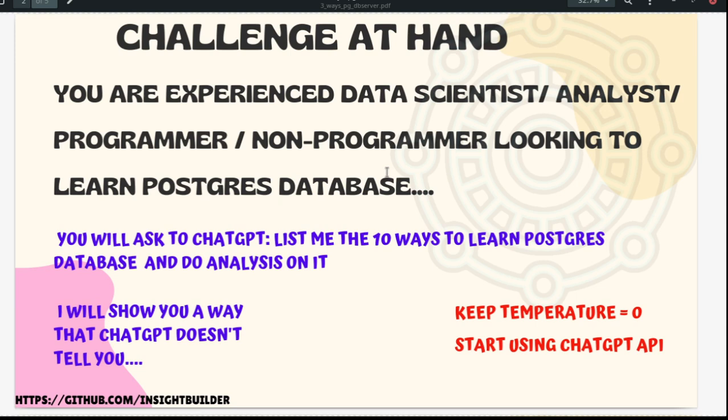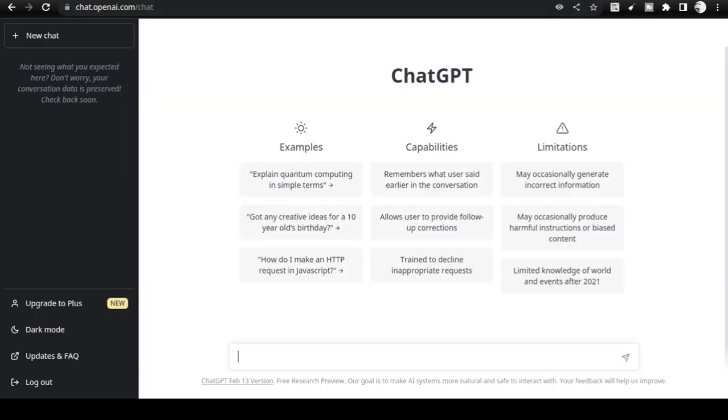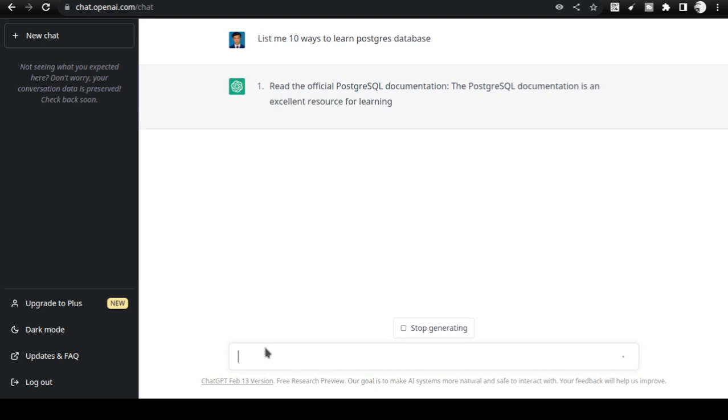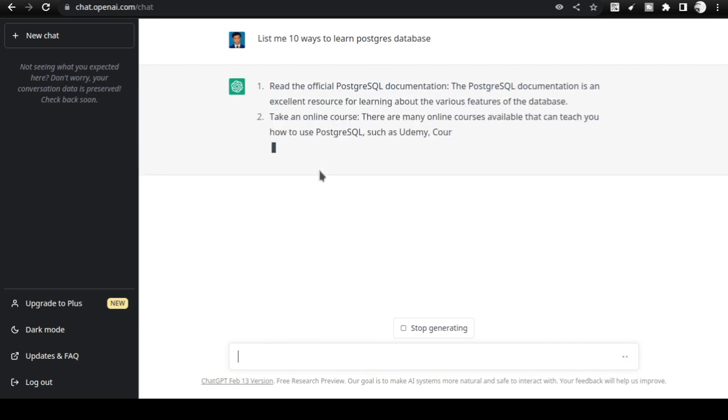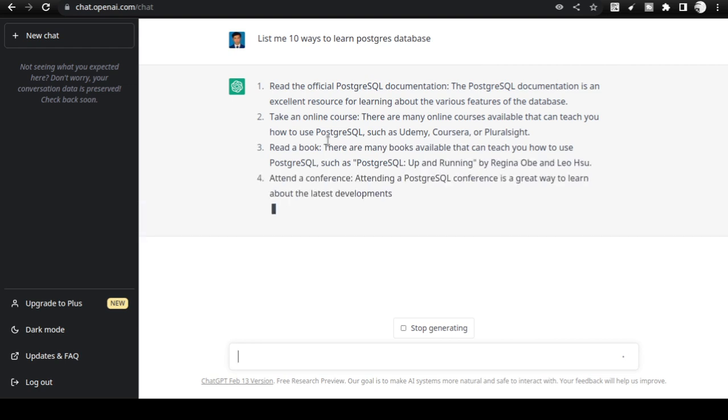So you know about ChatGPT nowadays, and you go to chat.openai.com and you ask, okay, list me 10 ways to learn Postgres database. So you ask ChatGPT and it will list for you. It will say, okay, read the PostgreSQL documentation, or go for an online course, read a book, attend a conference. All these things are possible ways of starting to learn Postgres.